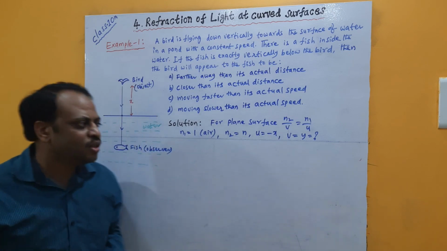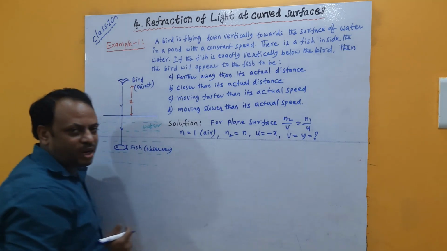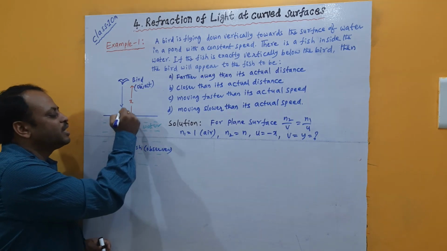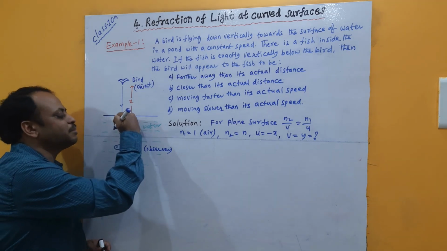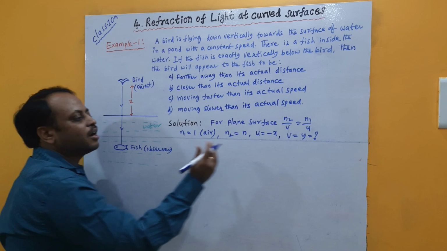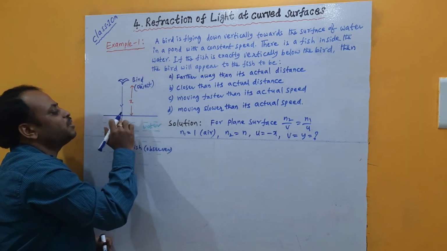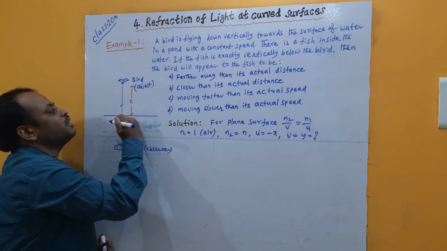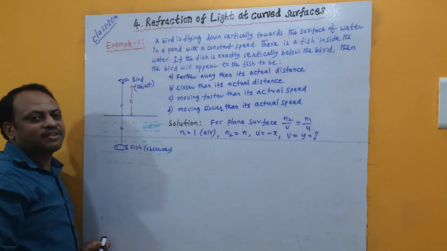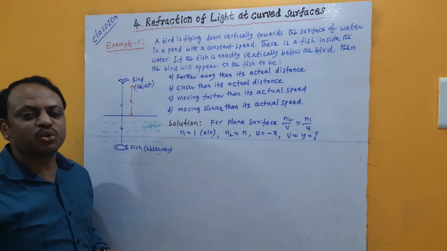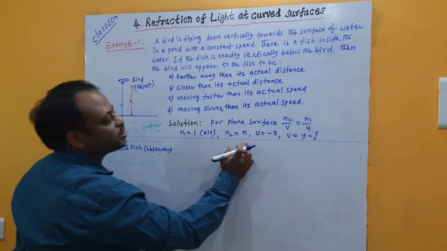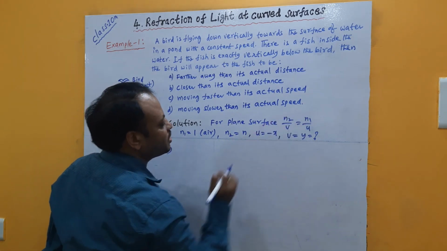By the calculation, suppose the y value comes out positive. Positive means measured from the pole in the direction of the light ray, so the image appears below the surface of water. If I get y as negative, negative means against the light rays, so the bird's image is formed above the surface of water. At what distance? Let me go for the calculation. Now let me substitute N1, U and V values in this equation.